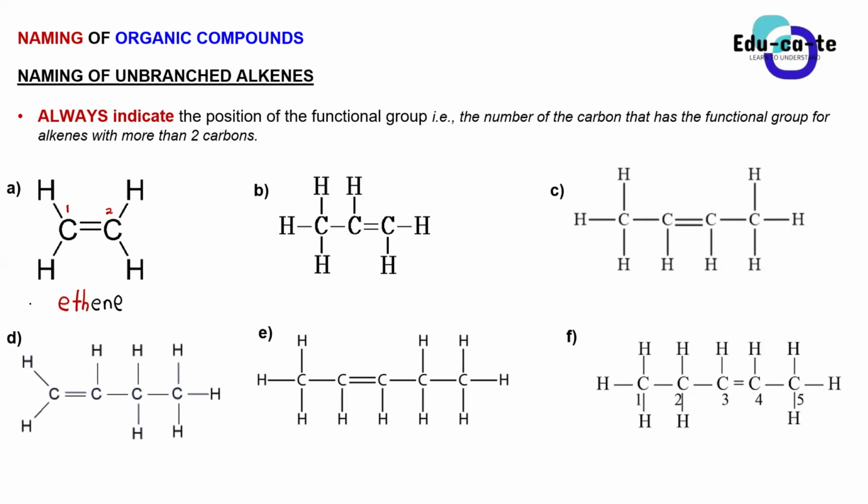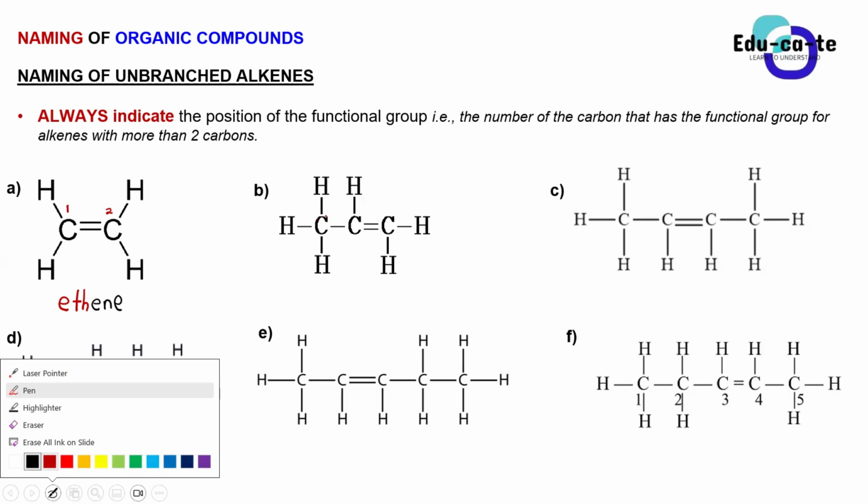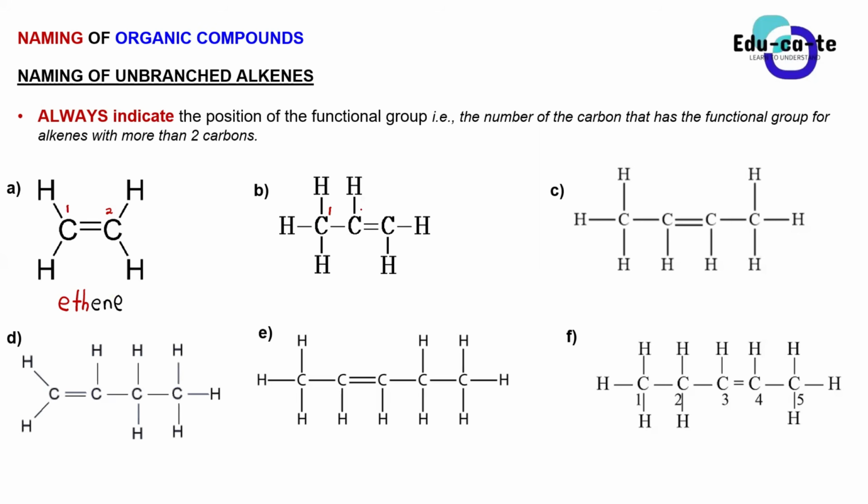Let's go to B. This compound has 3 carbons in the main chain. Now, I want to number these carbons, guys. There are 2 ways of numbering these carbons, but one of them is correct. I can say this is carbon 1, this is carbon 2, this is carbon 3, numbering from left to right.